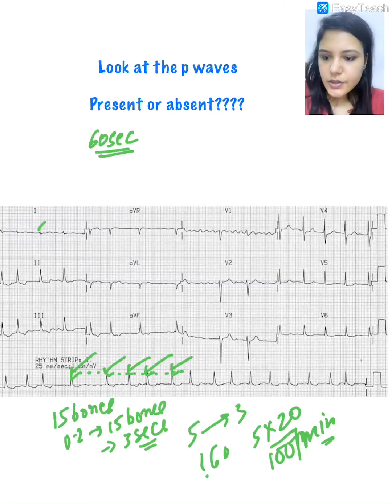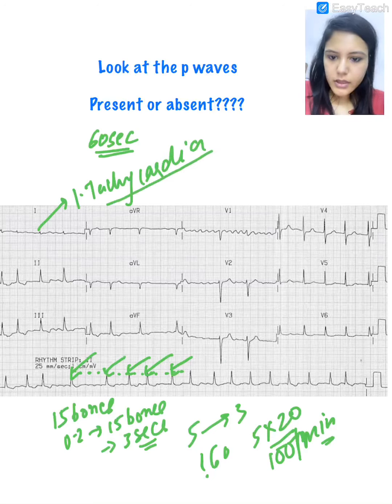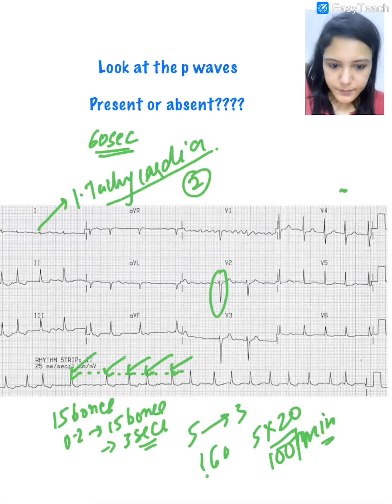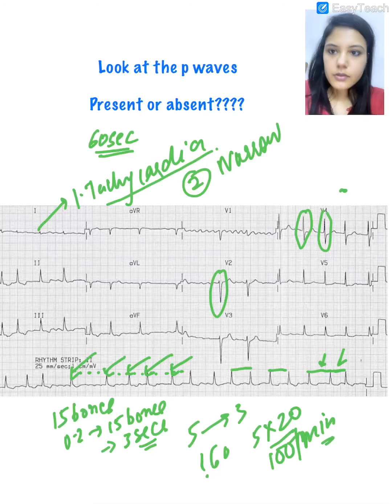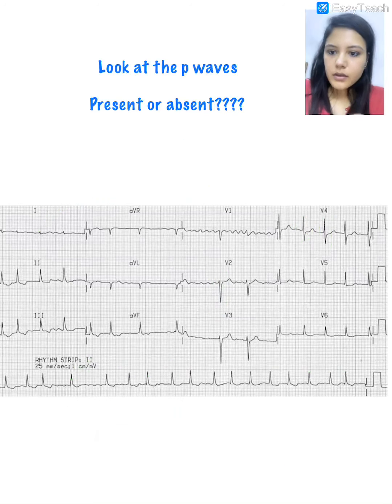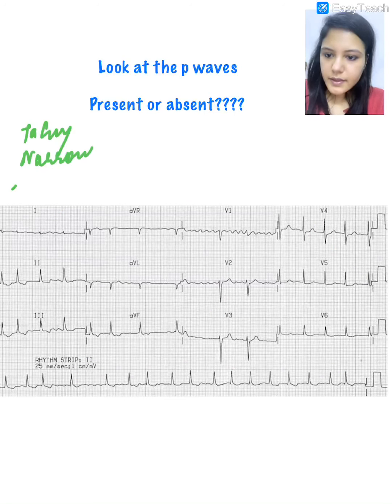So this ECG is showing, first step, tachycardia. Second, look at the QRS complexes. They are narrow. Third step, look at the RR interval. Look at this RR interval and this RR interval. So it's irregular. There is tachycardia, narrow QRS complex, and it is irregular.